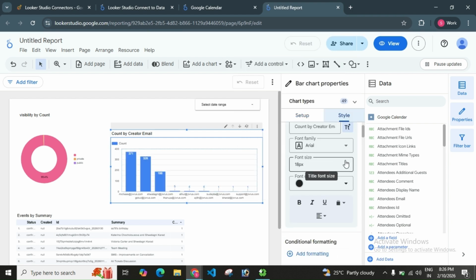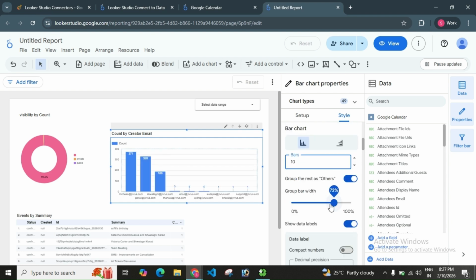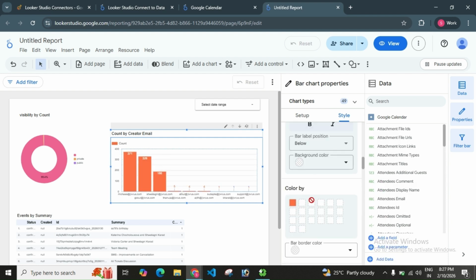You can also use the Style panel to adjust colors, labels, and layout to make your report more clear and visually effective.